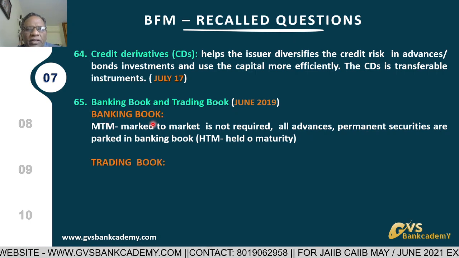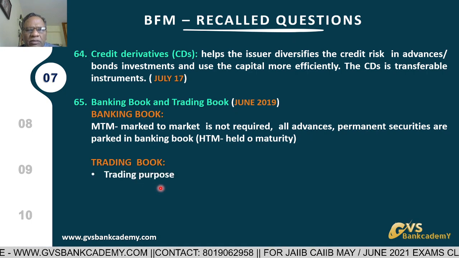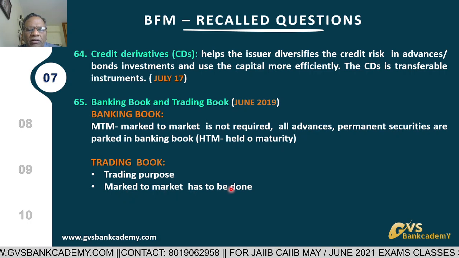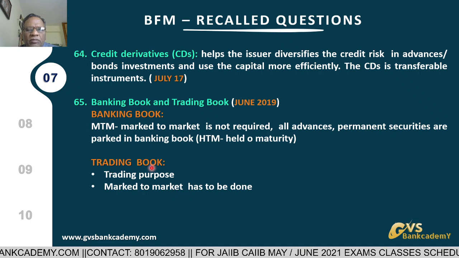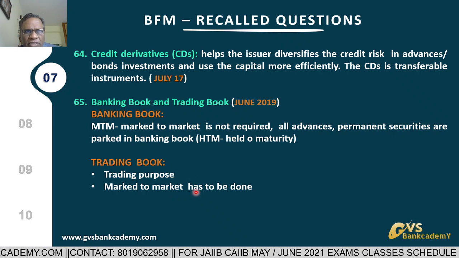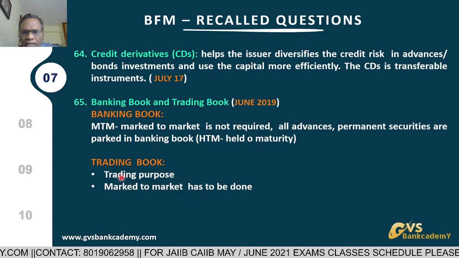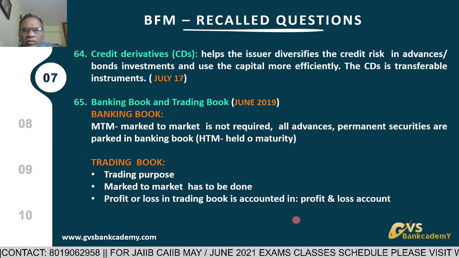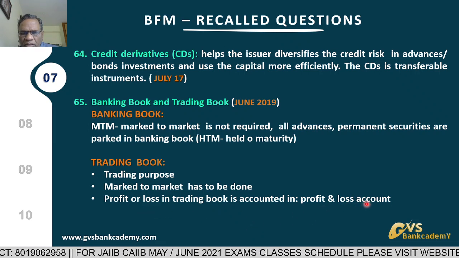Now coming to trading book. Trading book means the objective is trading purpose. Mark to market has to be done regularly. The bank has to calculate on trading book positions. Mark to market valuation means they have to calculate at today's latest market rate. Any loss has to be booked to P&L. Trading book MTM loss they have to debit to P&L. MTM gain they simply ignore.